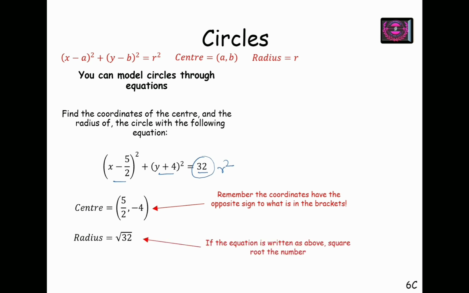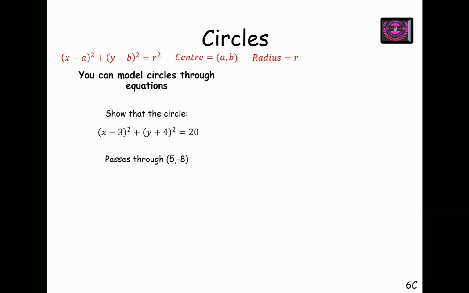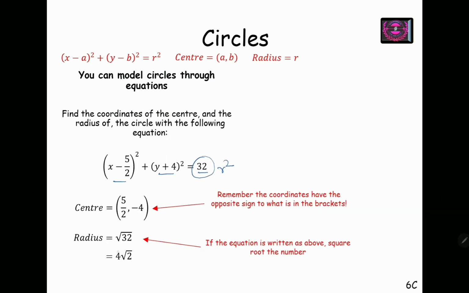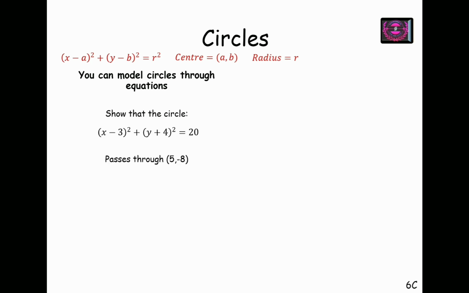So let's move to the next. Okay, see, root of 32 can also be written in its simplified form. It can be written as 4 root 2, right? If I put 4 inside the square root, I have 4 square into 2, which is 16 into 2, and finally it becomes root of 32. So always try to give your answer in the simplified form, right? Let's move to the next slide.